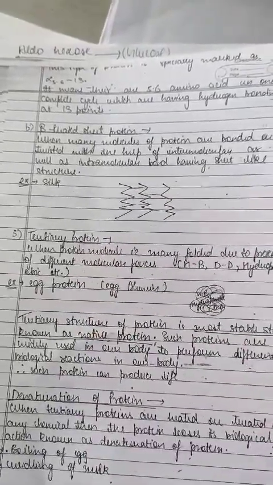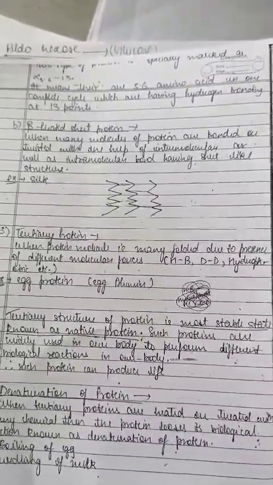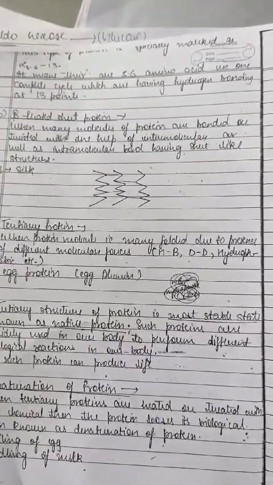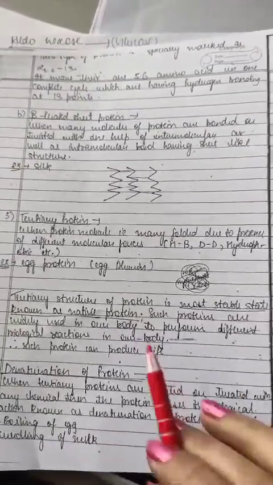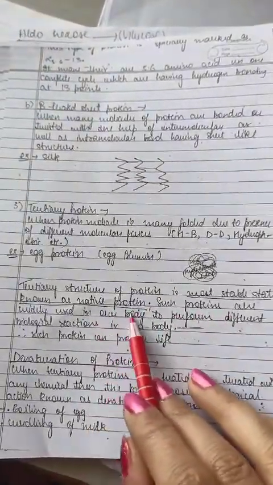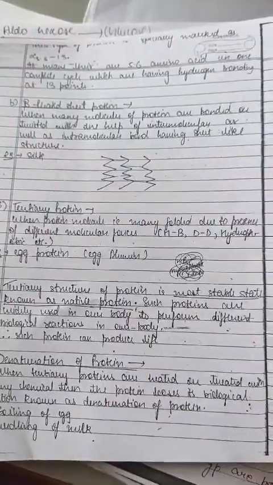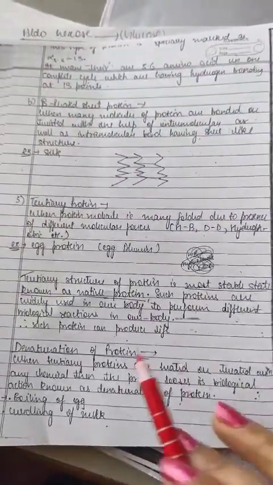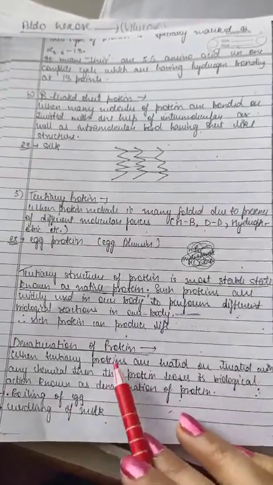Tertiary protein, I already said to you, has 3 amounts of amino acids present. In the tertiary, albumin is an example. The tertiary structure is the most stable structure, known as the native protein. Tertiary is said to be the native protein, and it is the most stable state. Denaturation of protein is a very important topic.